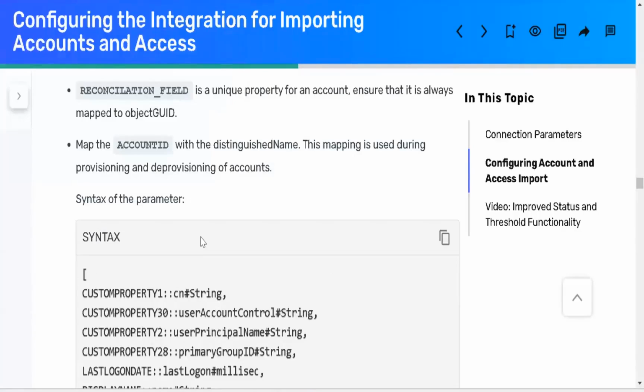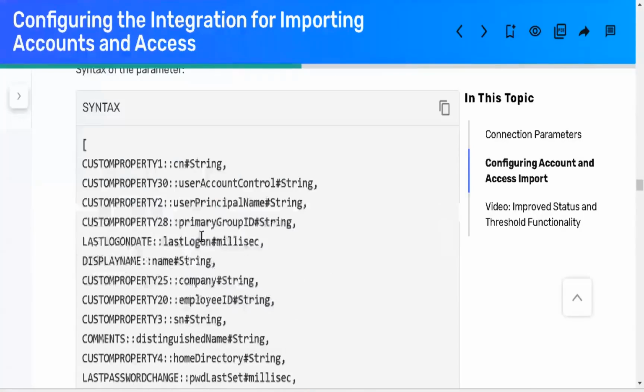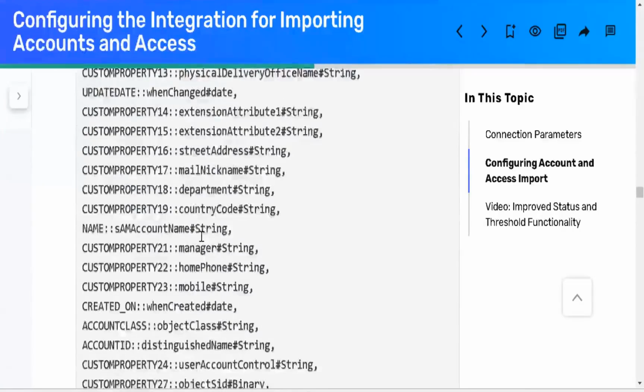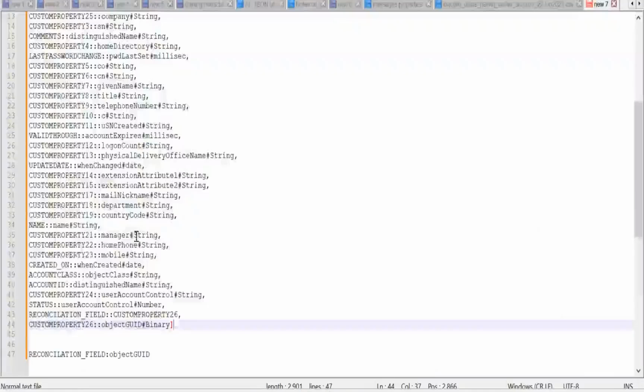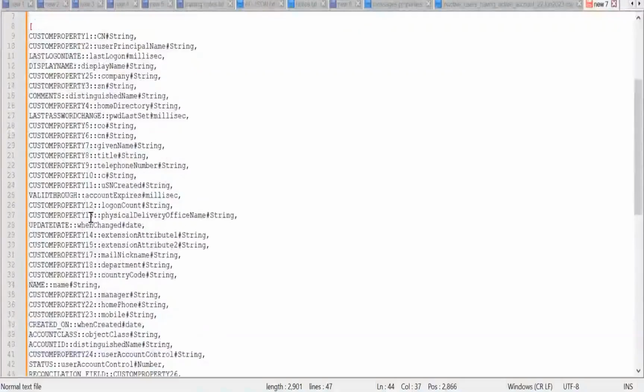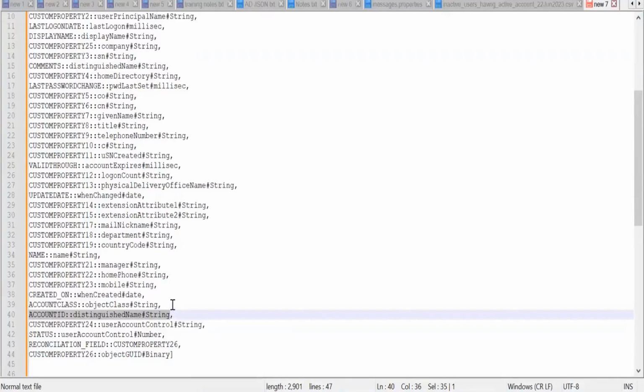Map the kind of the distinguished name, and this is what the movie is doing. Is the account ID mentioned properly? Write account ID with the distinguished name. So is it there, right? Account ID. Yeah, I can't write it with distinguished name, it is mapped properly. And the type is string.